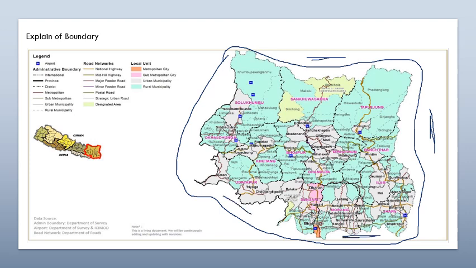Again, to the southwest there is province 2, and to the western direction there is Bagmati province, so that it is bordered by China, India, province 2, and Bagmati province.